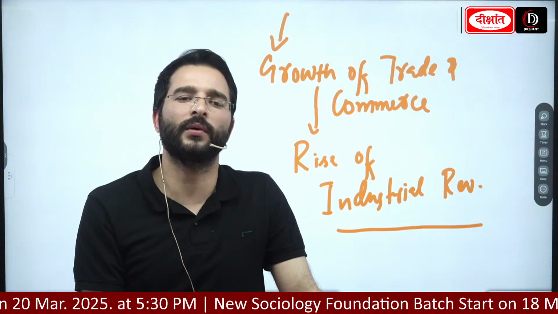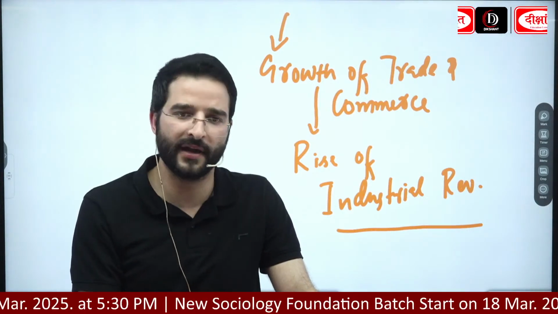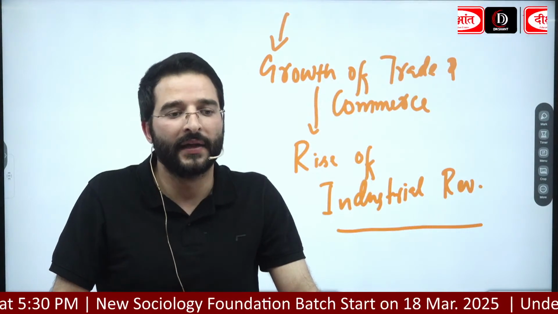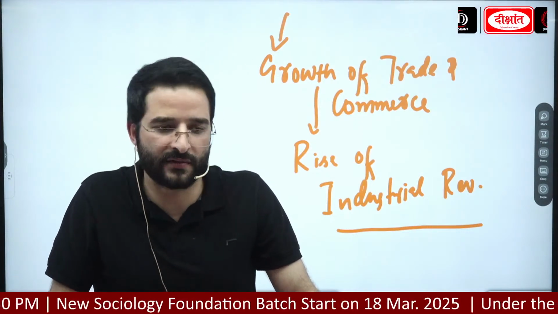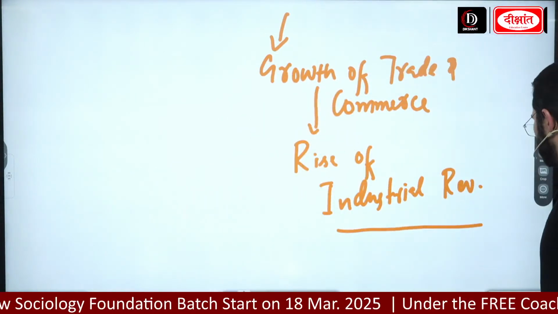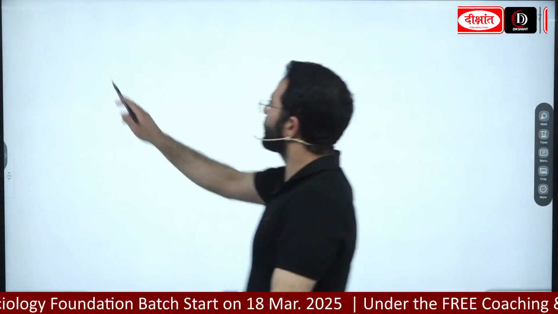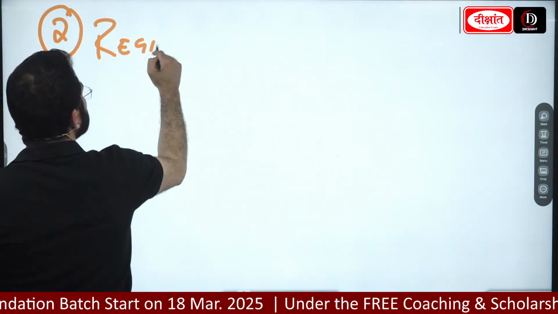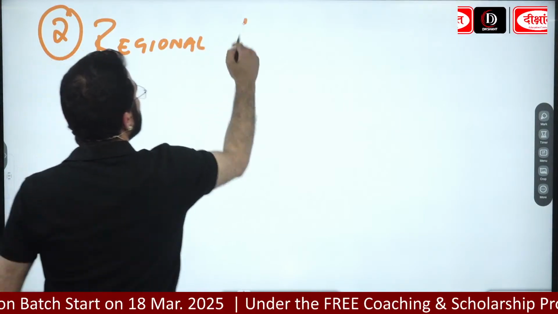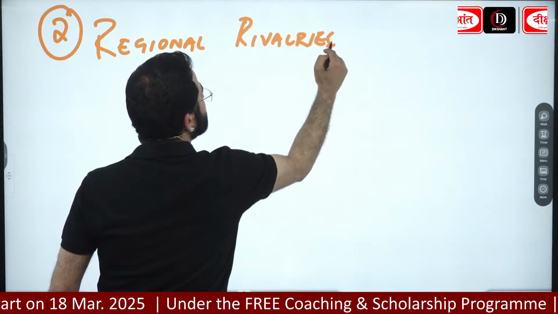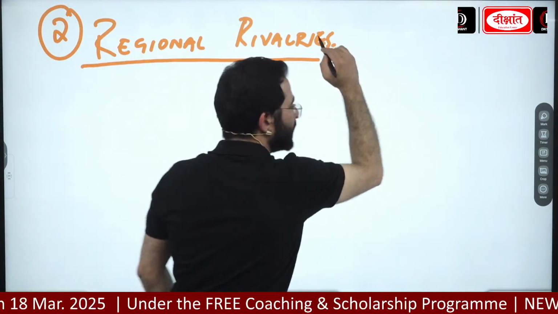सेकंड अगर मैं देखूं गाइस, इट इज गोइंग टू बी द रीजनल राइवलरीज. It is going to be the regional rivalries that led to the rise of industrial revolution. Okay, लिखो second cause. Regional rivalries.